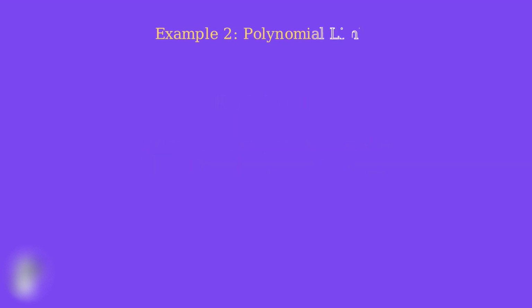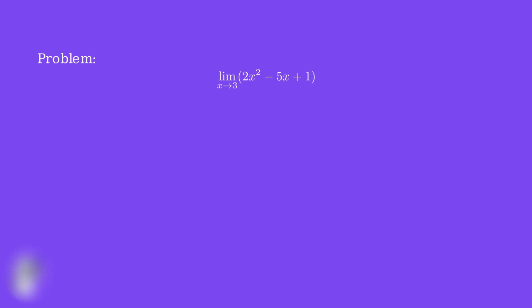Now we'll work through a more complex example involving a polynomial limit. This will show you how the identity rule works together with other limit laws to solve real calculus problems. Here's our polynomial limit problem. We want to find the limit of 2x squared minus 5x plus 1 as x approaches 3.